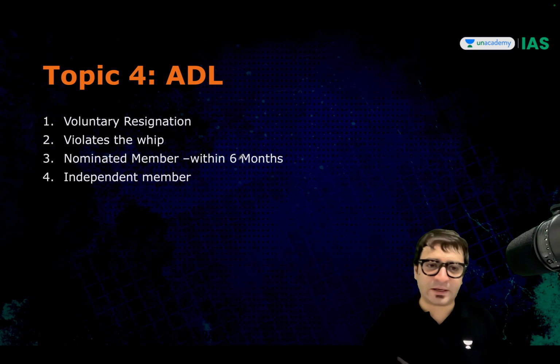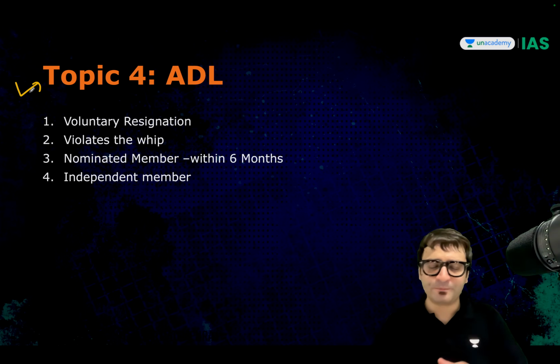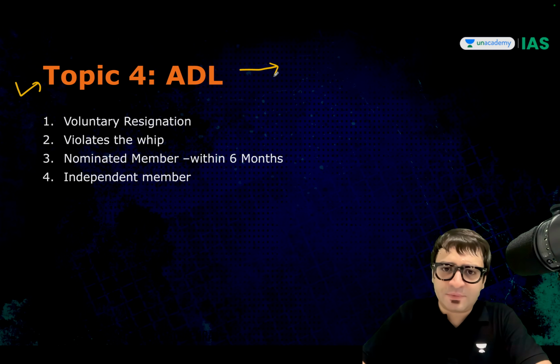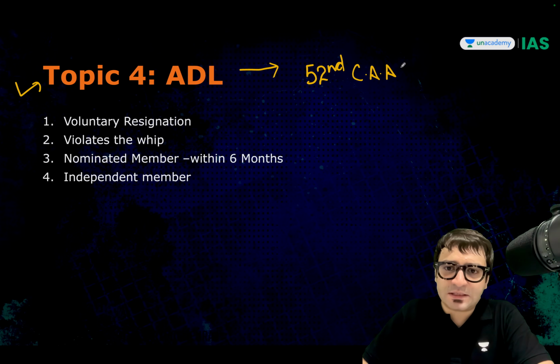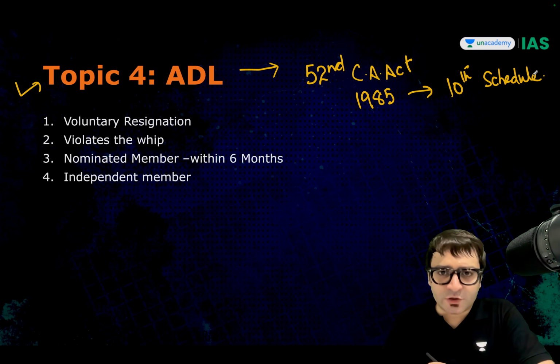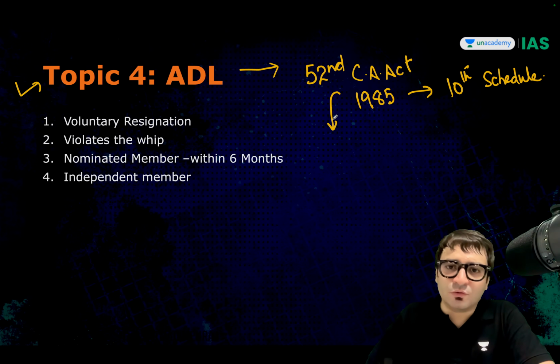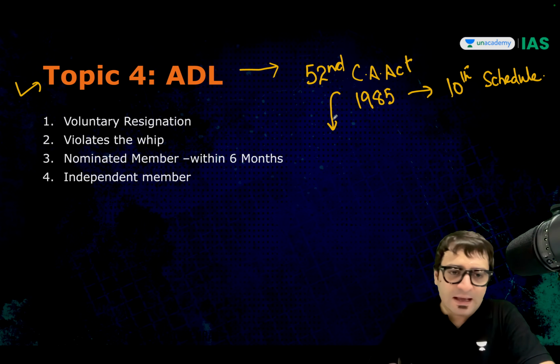Let's look at another topic which is nowadays in the news, anti-defection law. Anti-defection law, there are facts which you would know, was not originally part of the Constitution, but was added by the 52nd Constitutional Amendment Act. The year was 1985, and that is how the 10th schedule got added to the Constitution. Under this 10th schedule, if you are a member of a house belonging to a political party, and if you voluntarily resign from your party, you are disqualified.